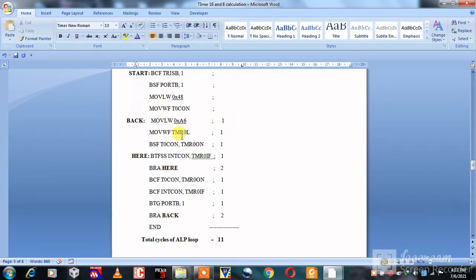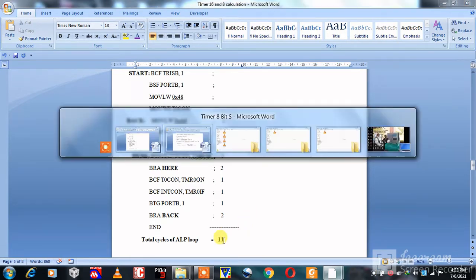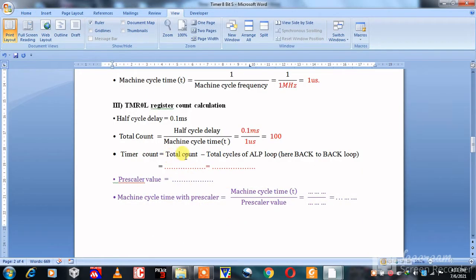The instruction MOVWF TMR0L requires again one cycle. Similarly, the BRA instruction requires two cycles, so the back-to-back loop instruction cycles are 11. Here our total count is 100 minus our instruction cycles 11, which is equal to 89.